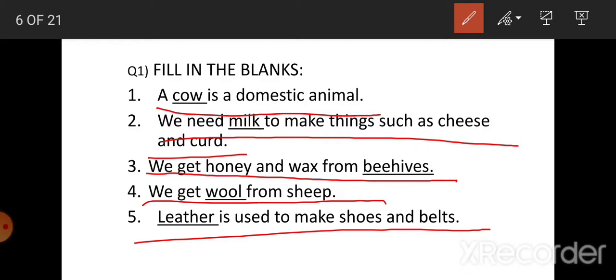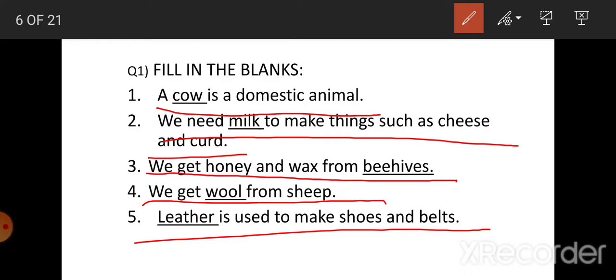We need milk to make things such as cheese and curd. A dash is a domestic animal, cow. We need dash to make things such as cheese and curd, milk.